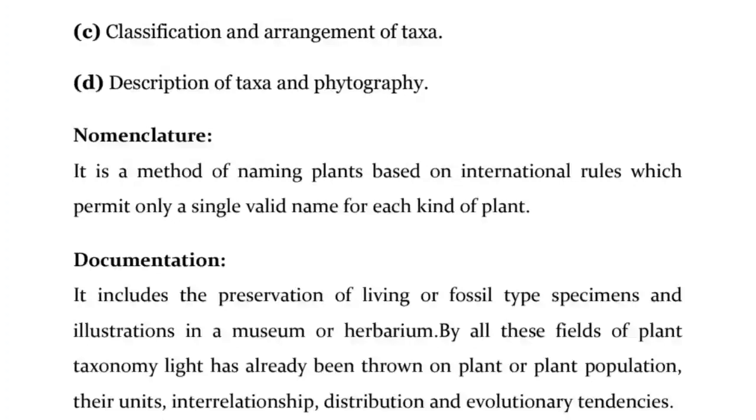Nomenclature is a method of naming plants based on international rules which permit only a single valid name for each kind of plant. Documentation includes the preservation of living or fossil type specimens and illustrations in a museum or herbarium. By all these fields of plant taxonomy, light has already been thrown on plants or plant populations, their units, interrelationship, distribution and evolutionary tendencies.